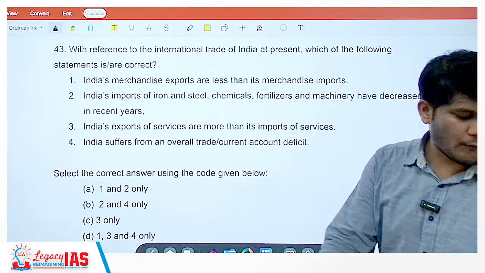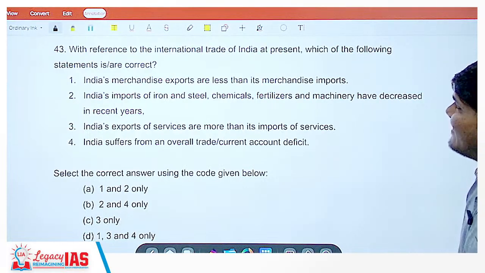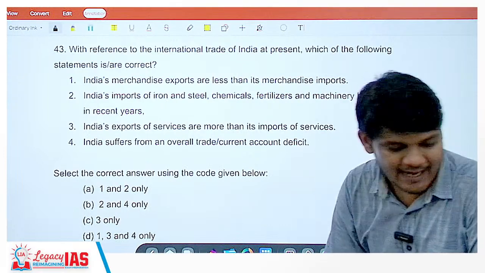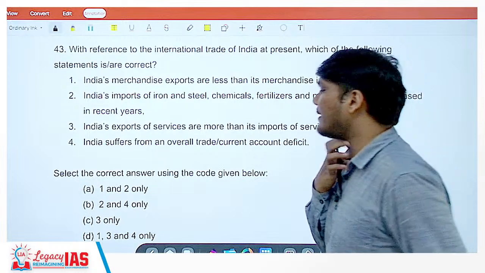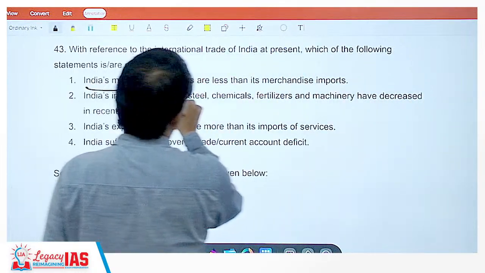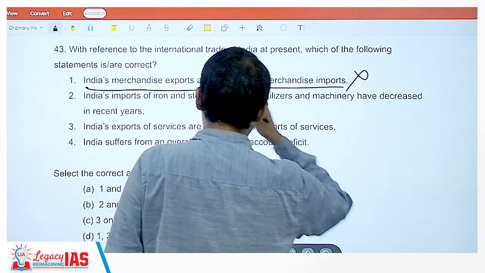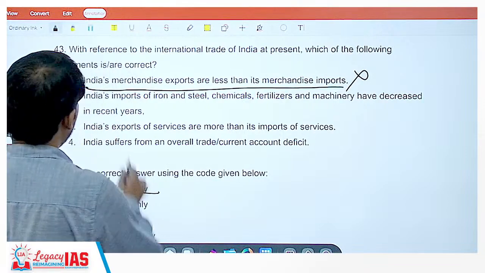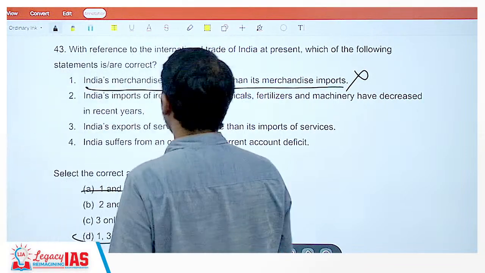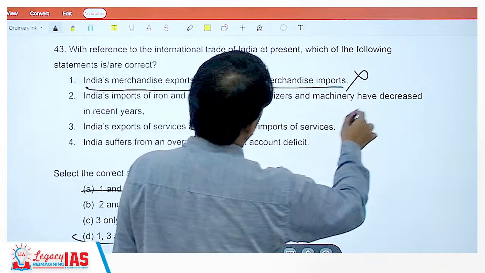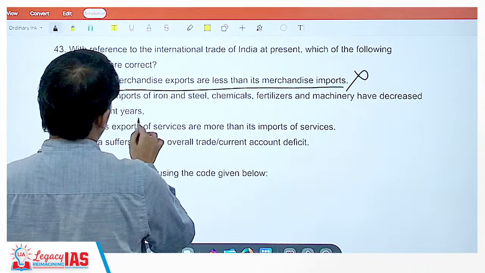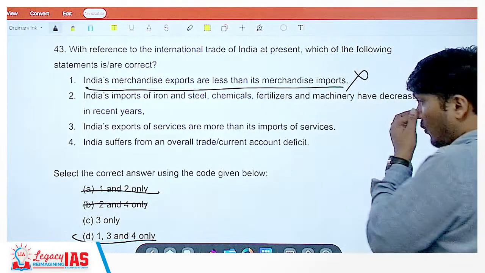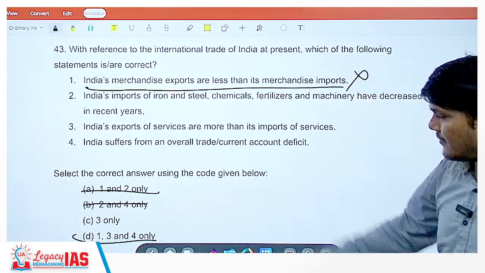Moving on to question number 43. With reference to the international trade of India at present, which of the following statements are correct? India's merchandise exports are less than the merchandise imports. No, India's merchandise imports are more. So 1 is wrong. India's import of iron and steel, chemical, fertilizer and machinery have decreased in recent years. No, it has increased. So 2 is also wrong. So the correct answer would be only statement 3, that is C only. Let us see what it is.